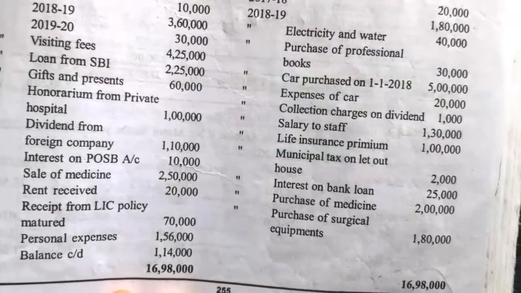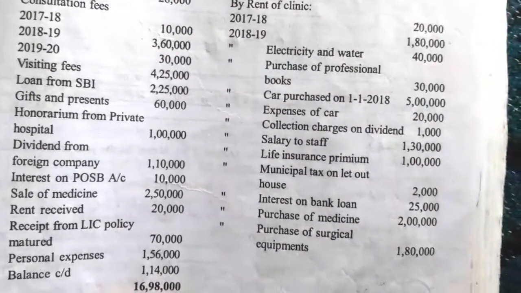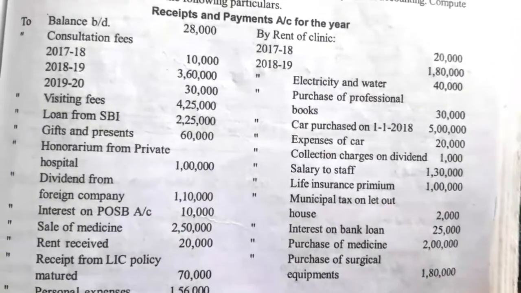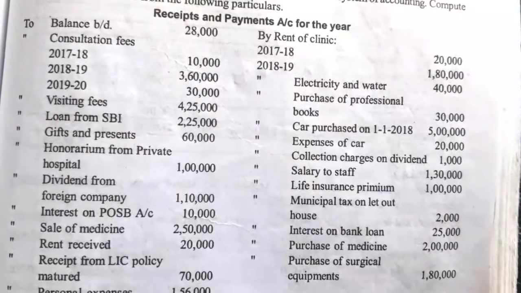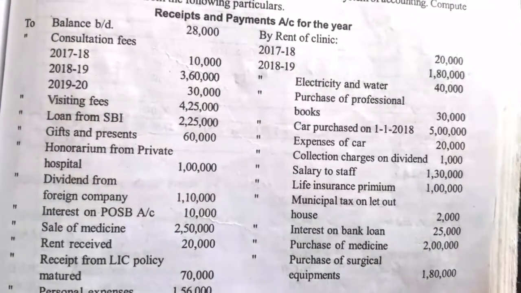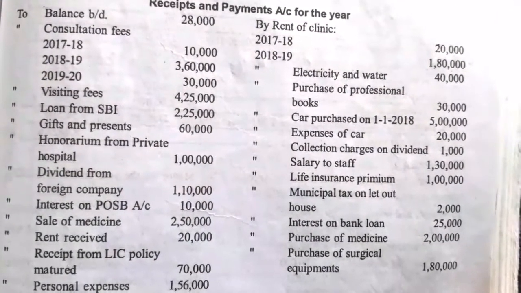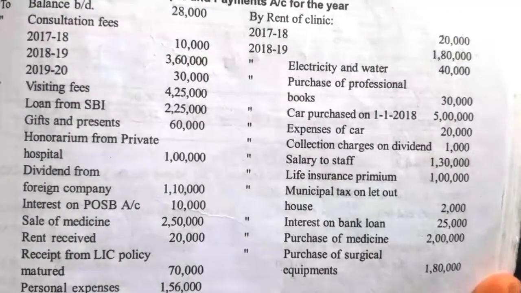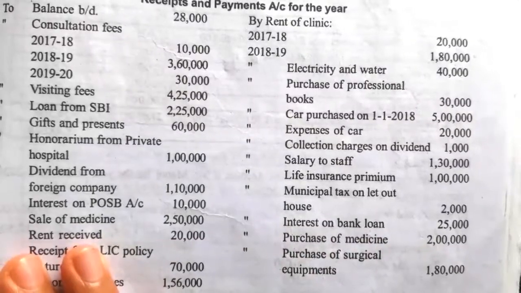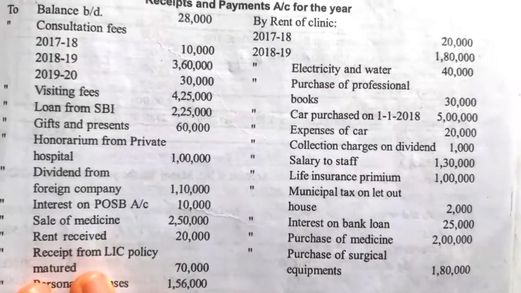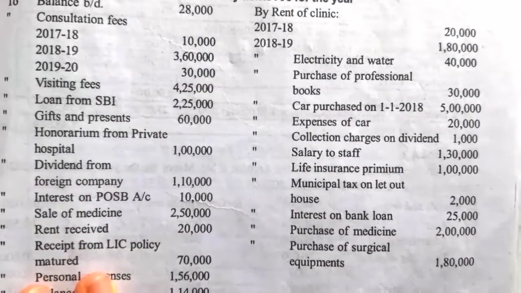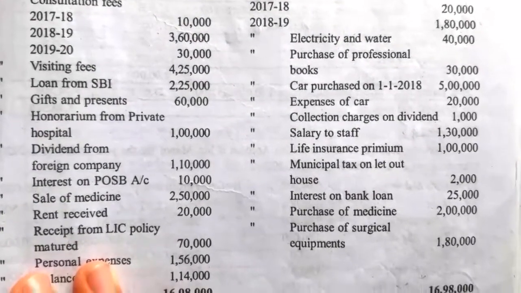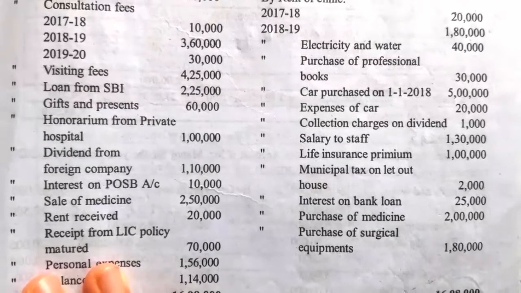Personal expenses rupees 1,56,000. On the credit side, or payment side: rent of clinic 2017-18 year 20,000, 2018-19 year 1,80,000. Electricity and water rupees 40,000. Purchase of professional books rupees 30,000. Car purchased on 1st Jan 2018 rupees 5 lakh. Expenses of car rupees 20,000. Collection charges on dividend rupees 1,000. Salary to staff rupees 1,30,000. Life insurance premium rupees 1 lakh.